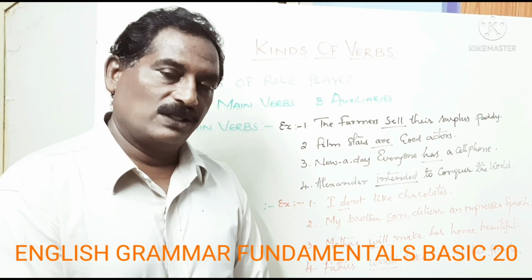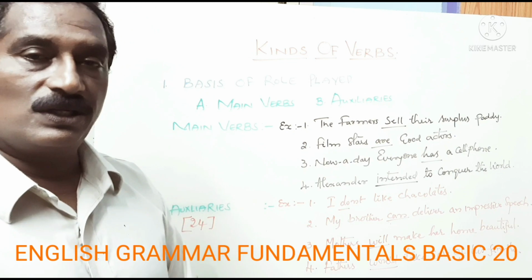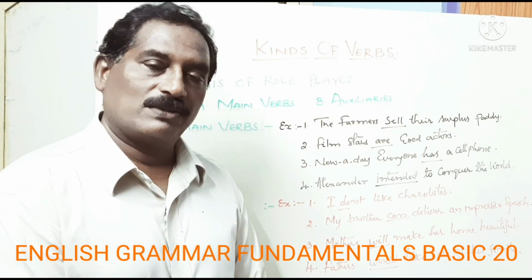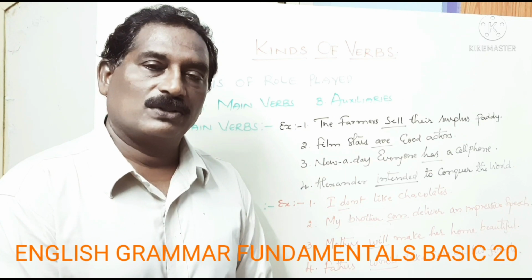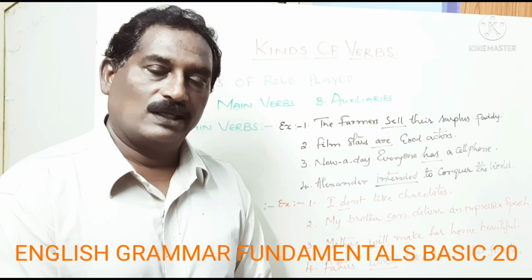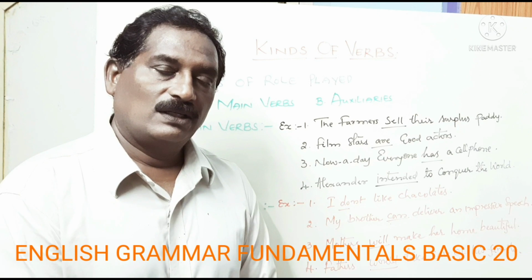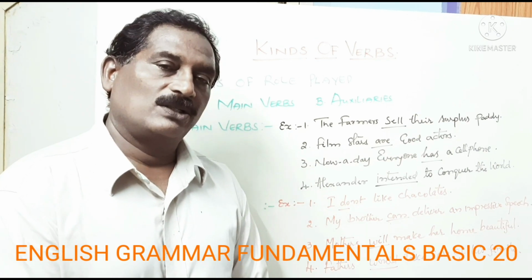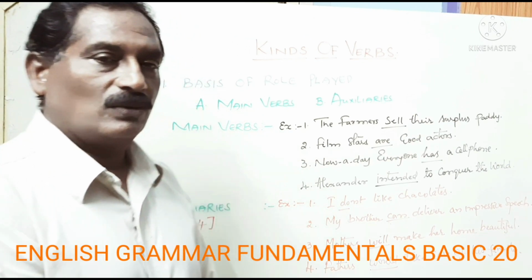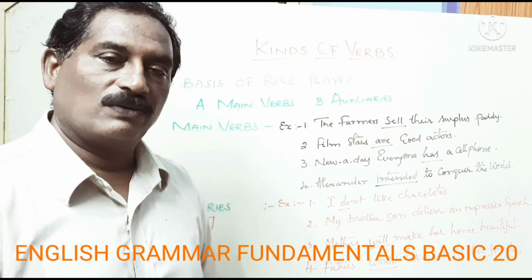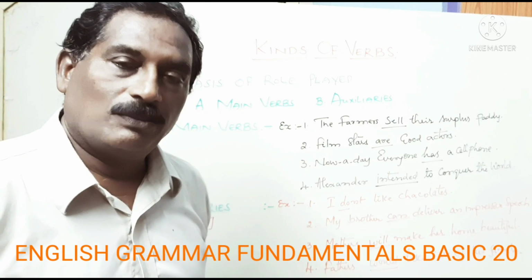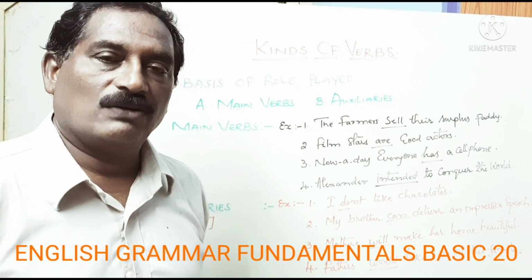Let us see the second one, auxiliary verbs or helping verbs. I have taken a few examples with helping verbs in sentences so that you can understand. Before we learn about these auxiliary verbs, there are 24 helping verbs or auxiliaries in the English language.